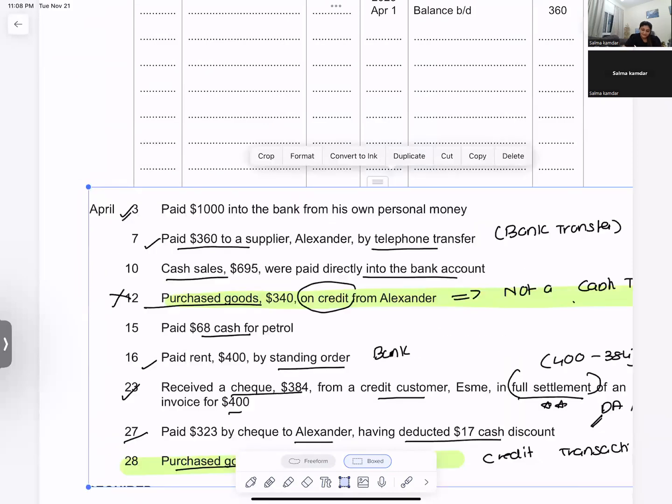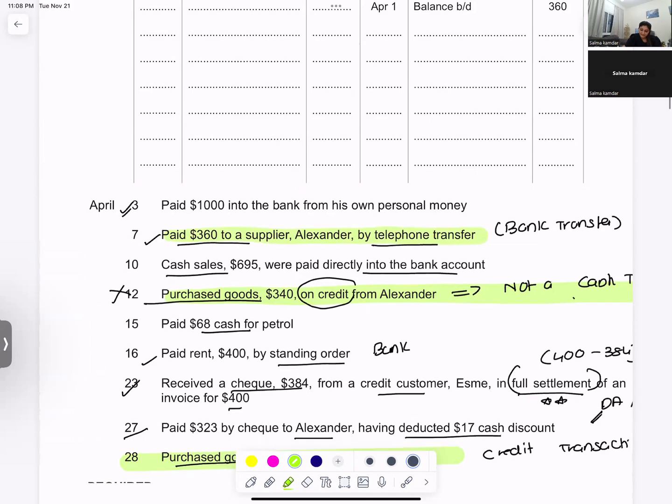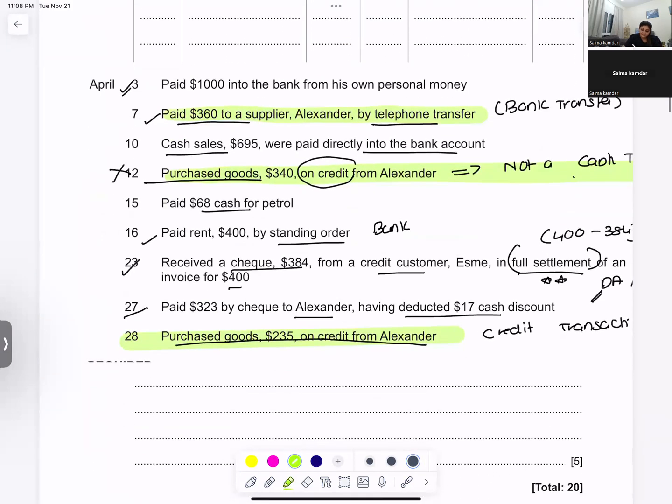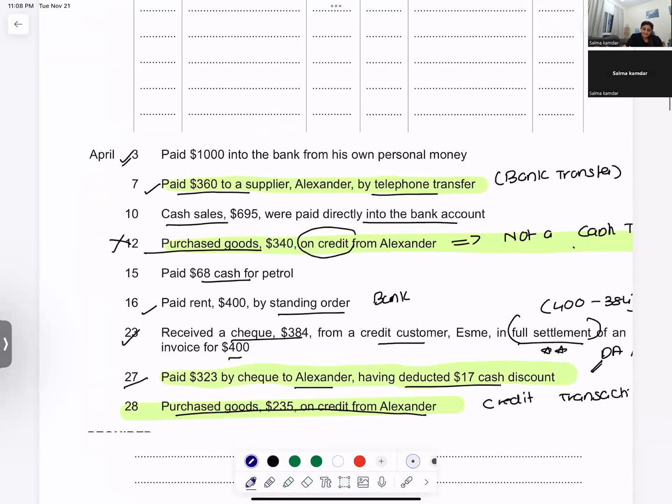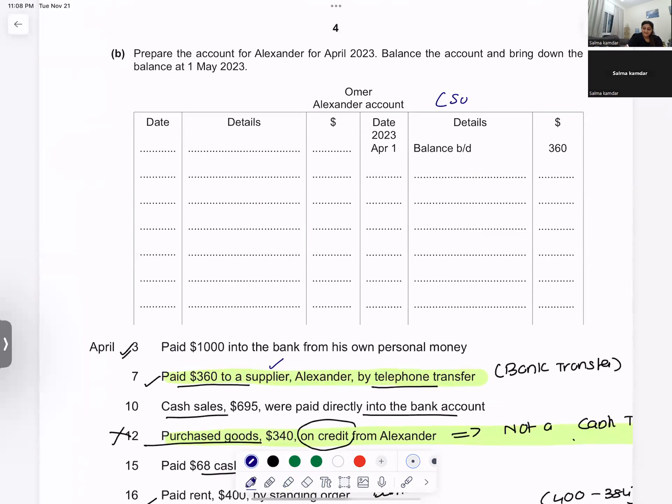So I will highlight all the things that are related to Alexander. Alexander, Alexander, Alexander. I see I have paid to Alexander 360, who is a supplier. That means Alexander is a supplier.